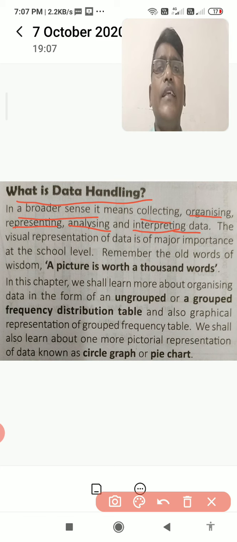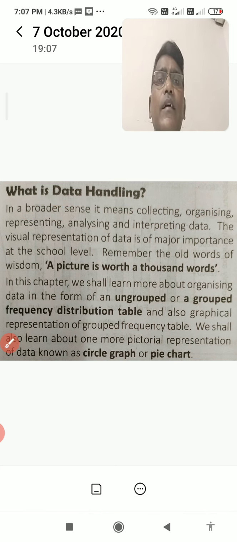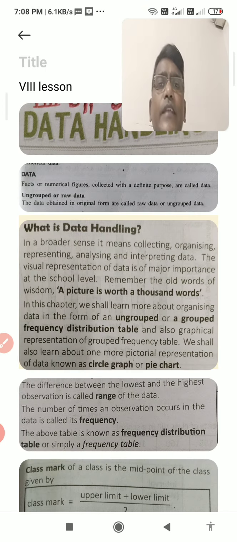So grouped data and ungrouped data I cleared to you, and this will be shown in different ways, by pie chart, bar graph, histogram, and different types of calculations are there for this also. One by one we are going to discuss. Then we will go to the different types of handling and continue with the next definition.